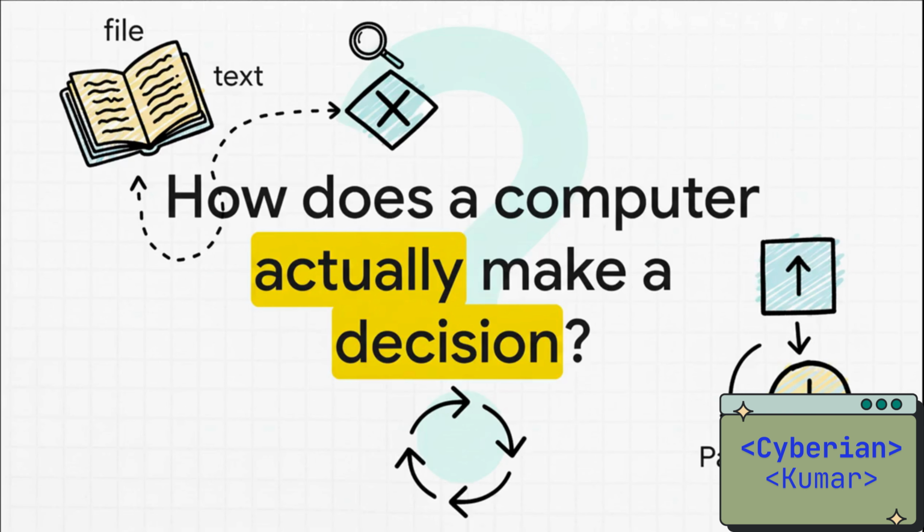At the heart of everything is one simple question. How does a piece of code, it's just text in a file, right? How does it actually make a decision? How does it know to choose one path instead of another? That is exactly what we are going to unpack.